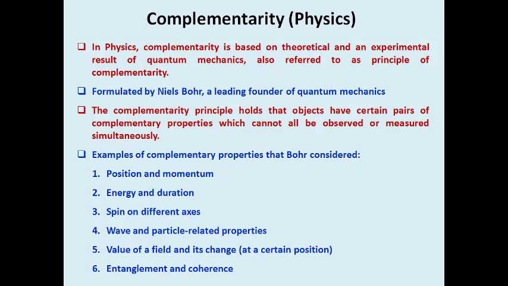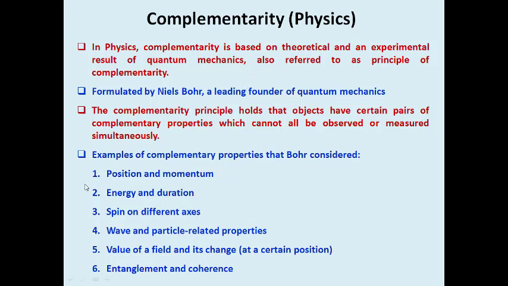In depth, we can say that in physics complementarity is based on theoretical and experimental results of quantum mechanics, which is also referred to as the principle of complementarity. It was formulated by Niels Bohr, a leading founder of quantum mechanics. The complementary principle holds that objects have certain pairs of complementary properties which cannot be measured, calculated or observed simultaneously. Let us find certain examples of complementary pairs.